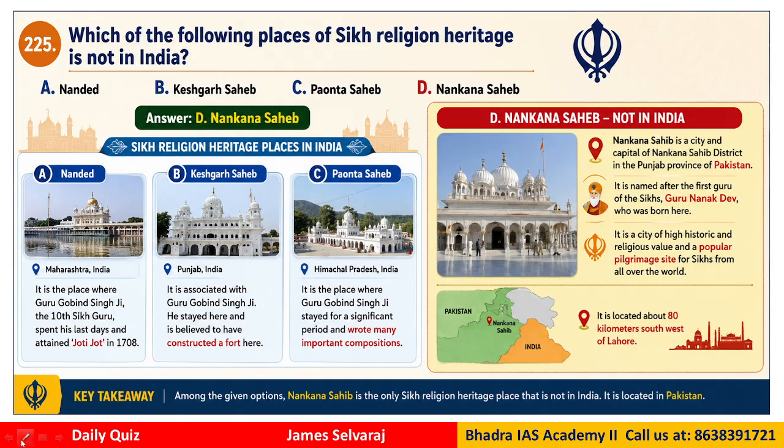So your options are Nanded, right? Keshgarh Sahib, Paonta Sahib, Nankana Sahib. So the correct answer would be Nankana Sahib. So where is this Nankana Sahib? It is the city and capital of Nankana Sahib district. It is in the Punjab province of Pakistan, not in India. Clear? So it is named after the first Guru of the Sikhs, Guru Nanak Dev, who was born there, right?